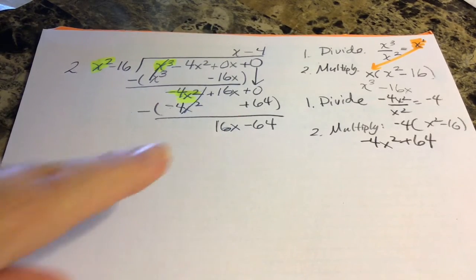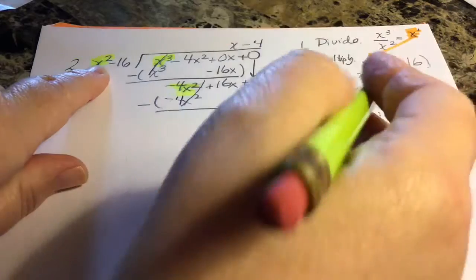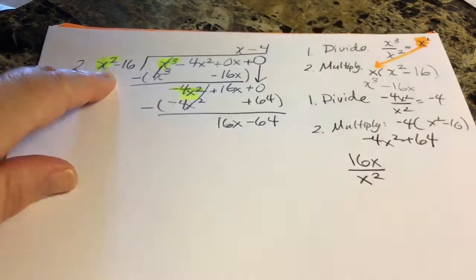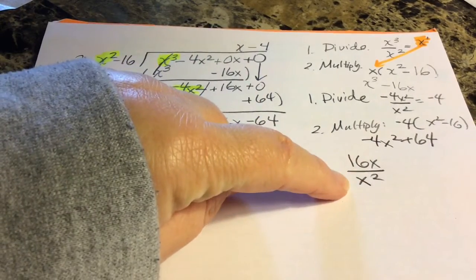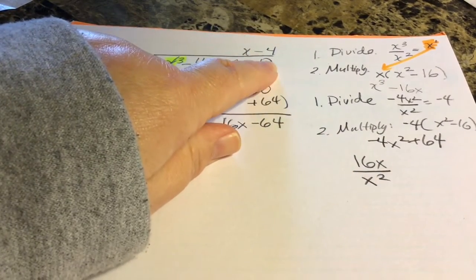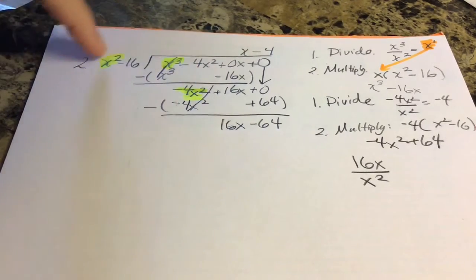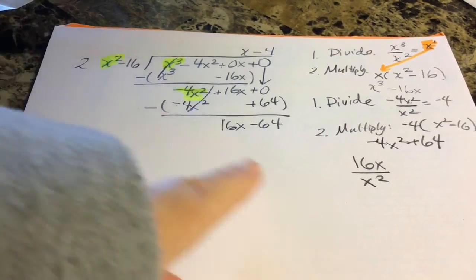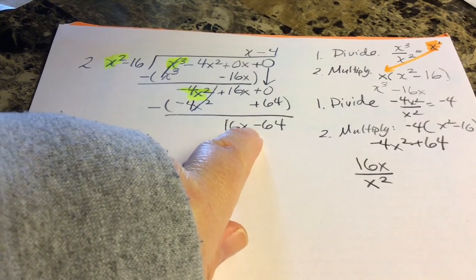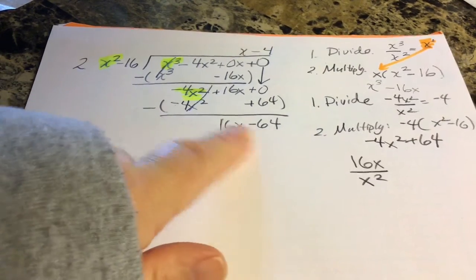Second of all, x to the first power is smaller than x to the second. So if I went over here and tried to divide, my x would be in the denominator, and you can't have that as a quotient when you're putting answers up here as your real quotient to this polynomial, this dividend being divided by this divisor. So when you end up with a variable whose degree is smaller than the divisor's degree, then you know you're finished. This is my remainder.